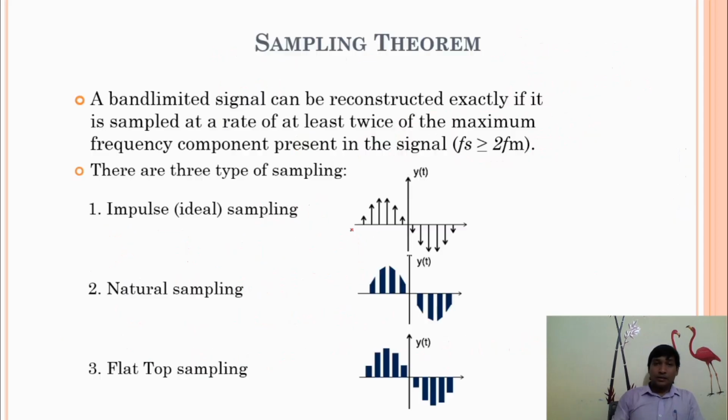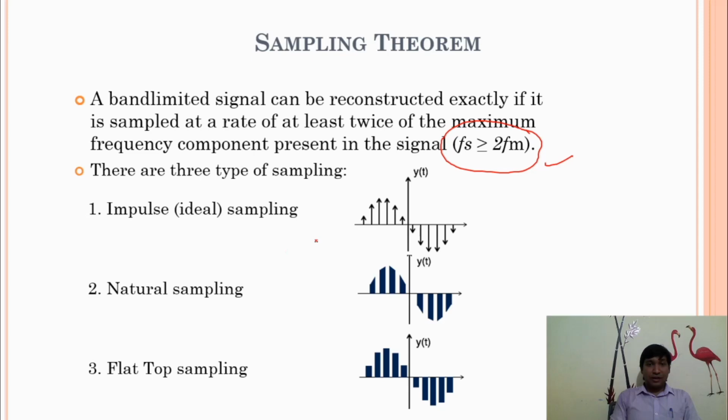So this is your sampling theorem. The sampling theorem states that any band limited signal can be reconstructed back when we use this condition. This condition is very important: fs is greater than or equal to 2 times fm. Why only this condition, we'll discuss later.